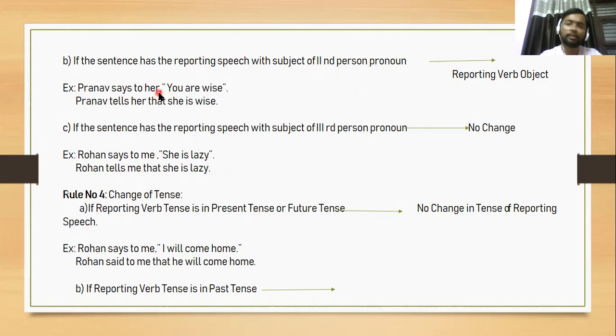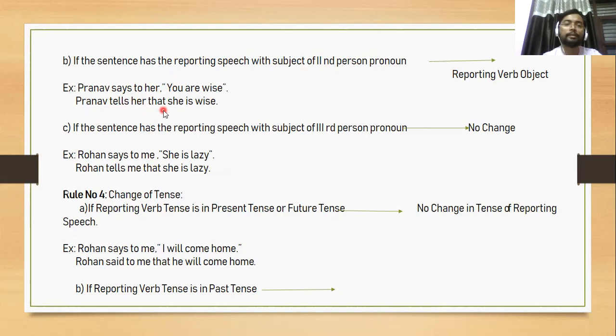Let's take an example to quickly view this rule. Pranav says to her, you are wise. You is the second person pronoun, and it will change according to the object here, her. Now says to changes into tells according to rule number one. Pranav tells her